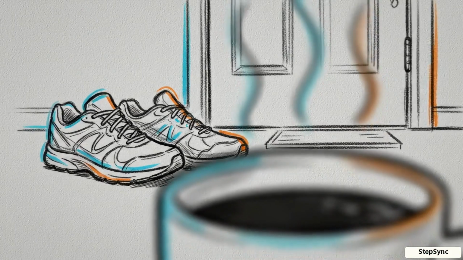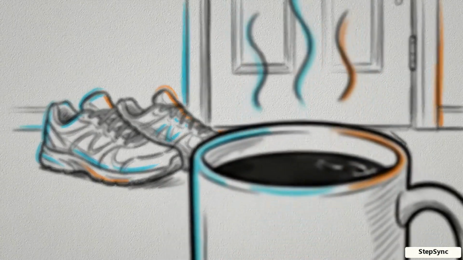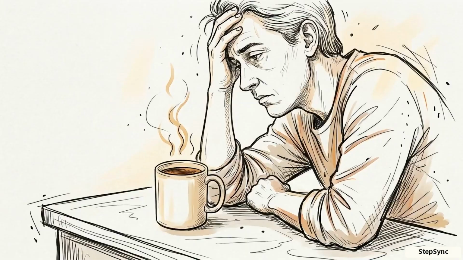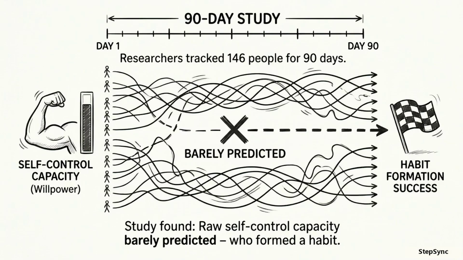It's day 14. Your running shoes are still parked by the door where you dropped them, but this morning you stepped right over them and went straight for the coffee instead. The streak is broken, and you likely assume the problem is you. You didn't have enough willpower. But the data tells a completely different story.